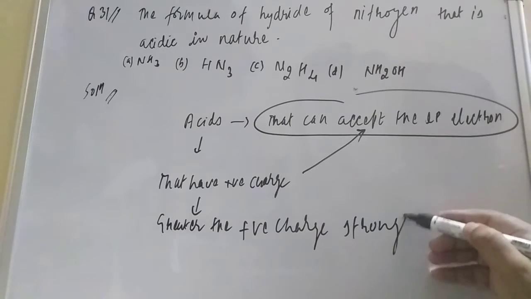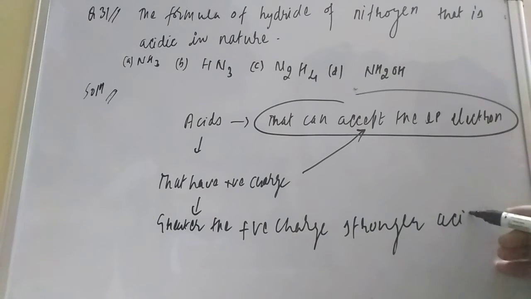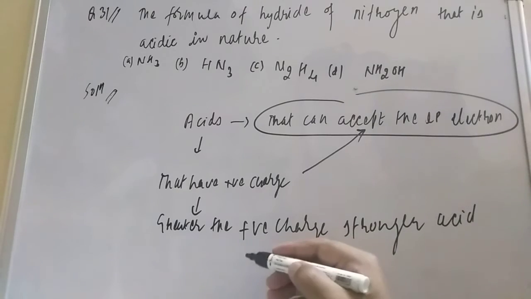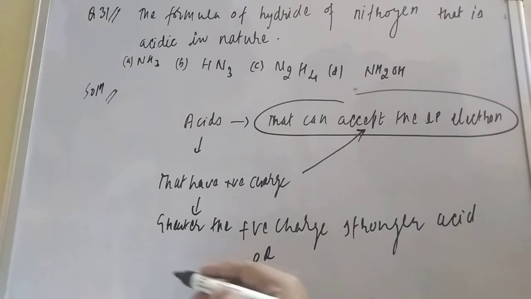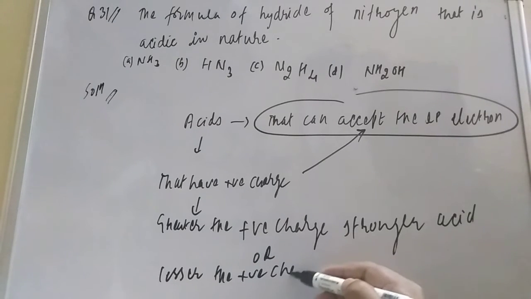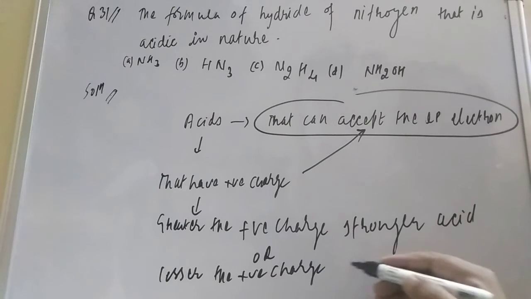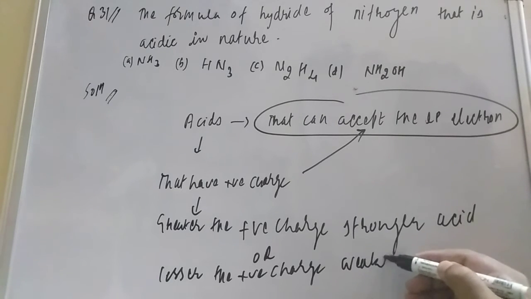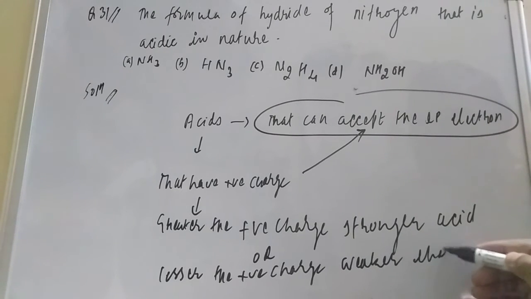Or the lesser the positive charge, the weaker the acid.